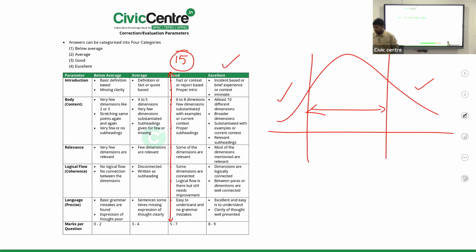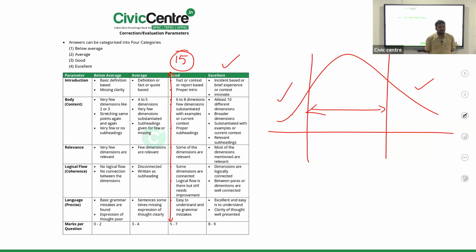Expression of thought. Now you decide. You decide. You should not ask me, sir, you have given 2 marks, why did I get it? How to get 4 marks? This is going to be a template for us, not only for you, for us also. So that's why I used to tell from the beginning. Always the students are asking, sir, who will correct the papers? Doesn't matter.